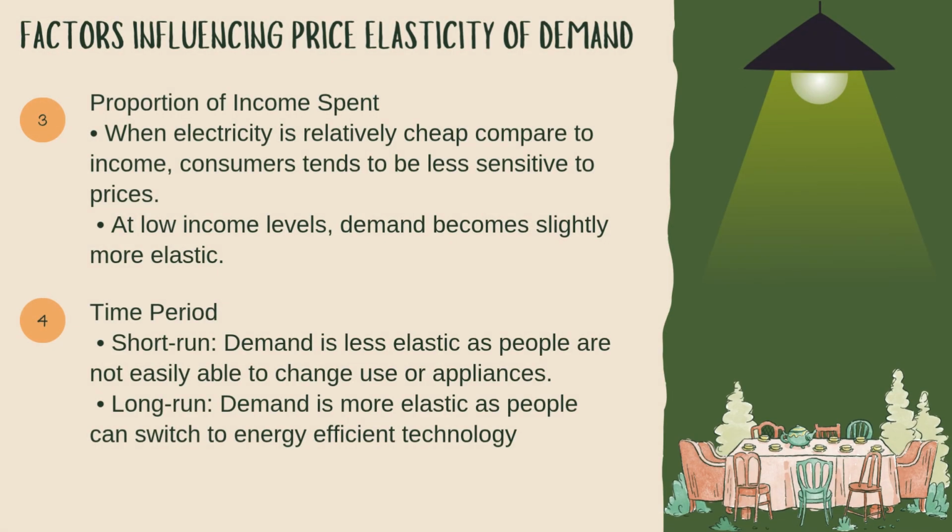The third one is proportion of income spent. When electricity is relatively cheap compared to income, consumers tend to be less sensitive to prices. At low income levels, demand becomes slightly more elastic. Last one is time period. As we already discussed in the second point, in the short run, demand will become less elastic because people are not easily able to change use or appliances. However, in the long run, demand is more elastic as people can switch to energy efficient technology.